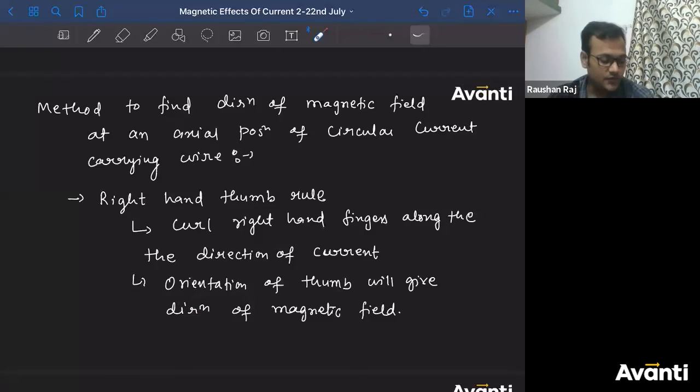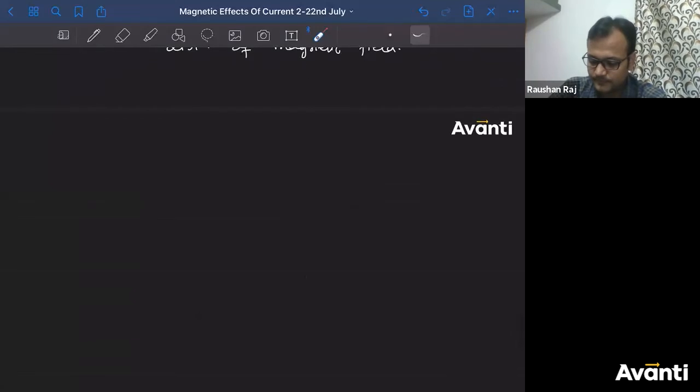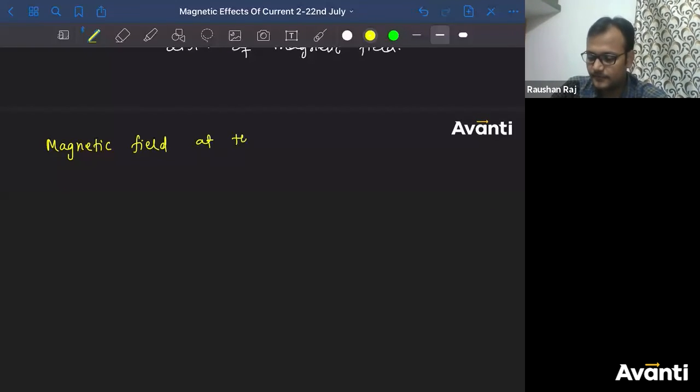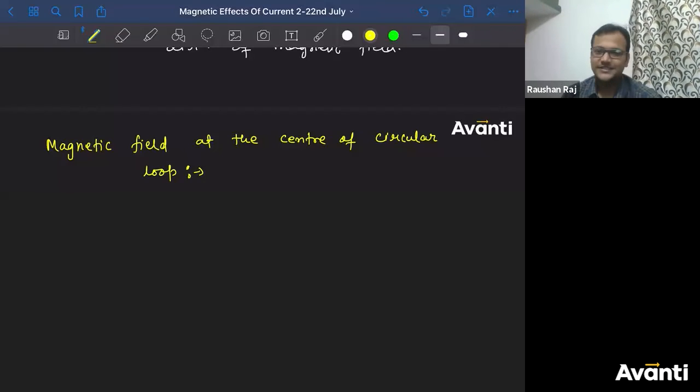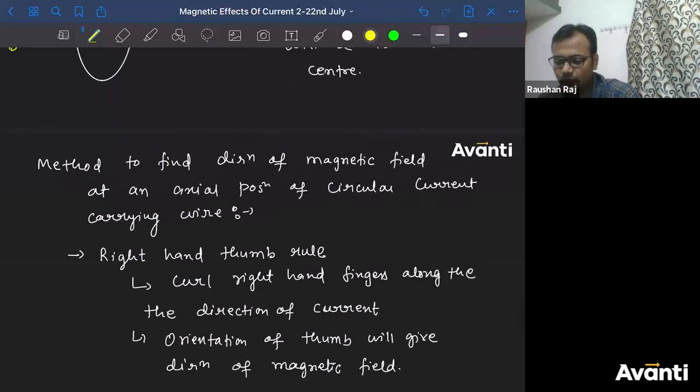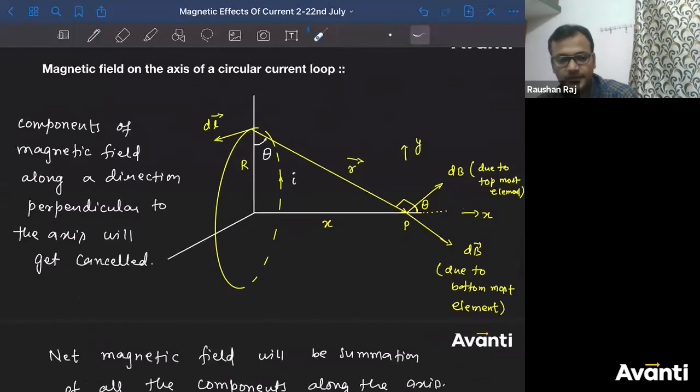Now tell me, if I ask you, what will be the magnetic field at the center of this circular loop? ये बहुत इंपॉर्टेंट है, बहुत ही इंपॉर्टेंट है. Yeah, put x is equal to 0. Because at the center, what is the value of x, guys? At the center, what is the value of x? X zero hai. Value zero nahi hai pura.